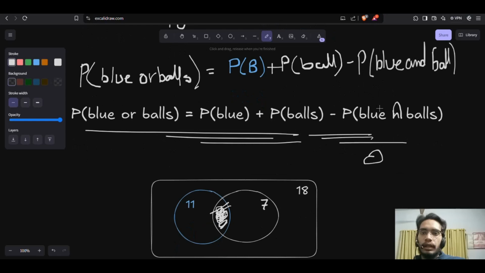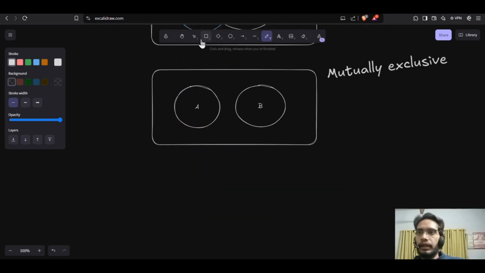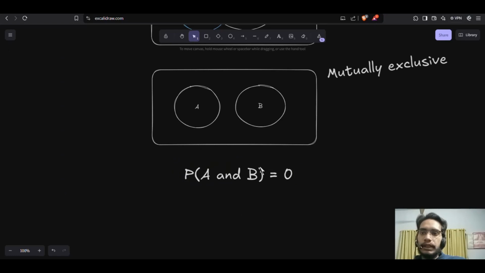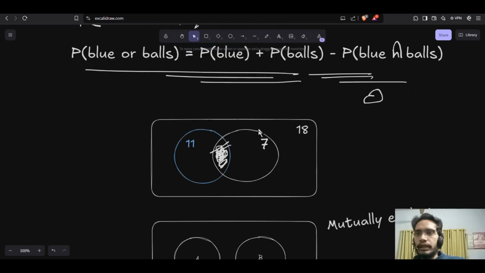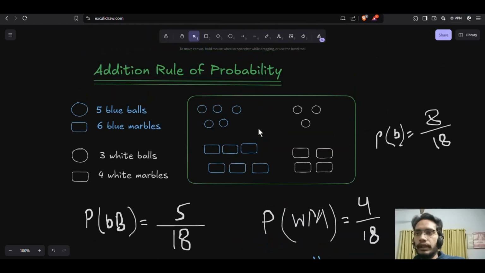So if I write it in a cleaner way, the probability of A and B will be equal to 0. A and B means intersection. In this case, there is no intersection between these two events, so automatically in this formula it will be 0 and you only have these two terms in your formula. This is an easy way to understand these things. So this is probability and the addition rule of probability.